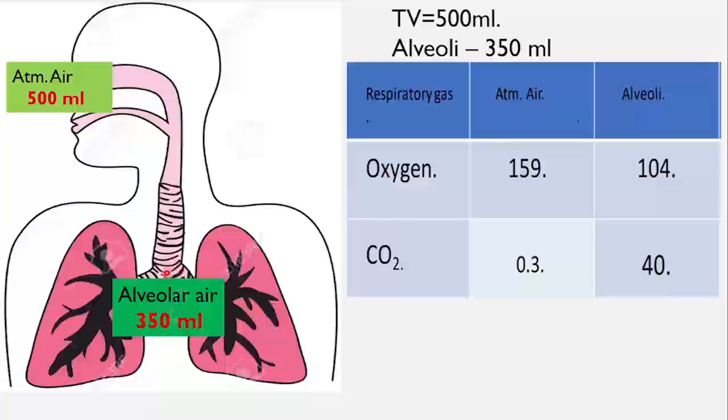What happens to the remaining 150 ml of air? This air remains in the respiratory tract or these tubes. After we exhale also, some air remains in these tubes, and gaseous exchange takes place continuously in the lungs.